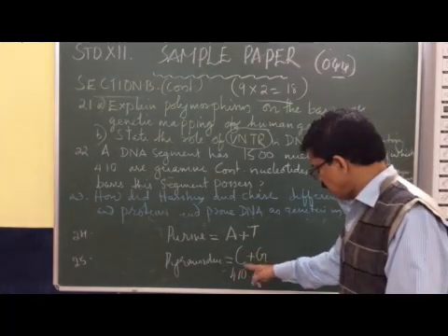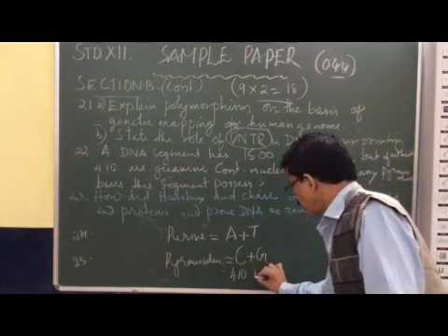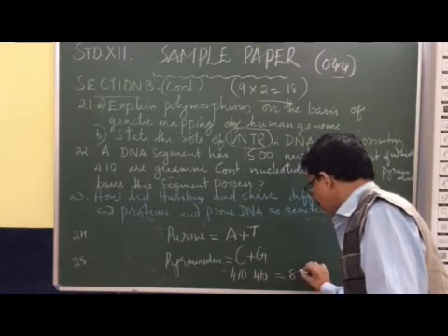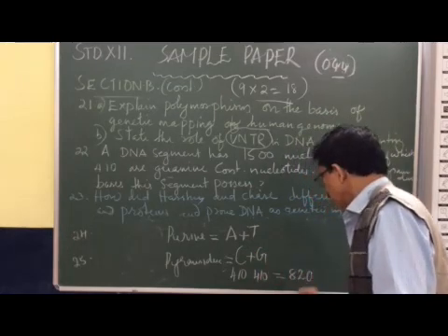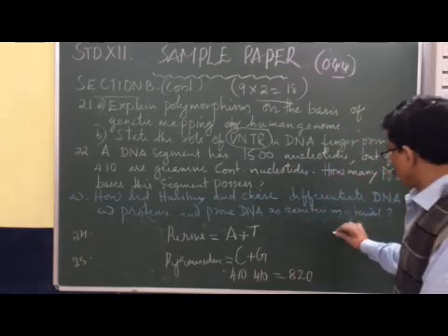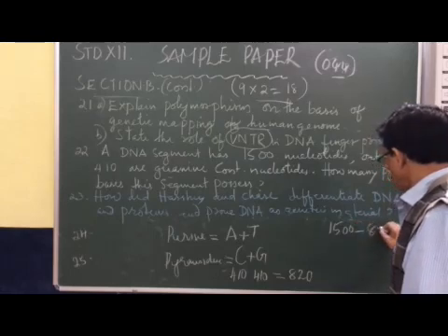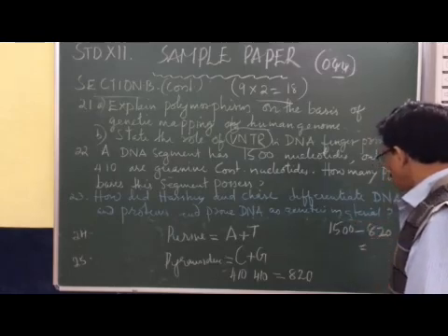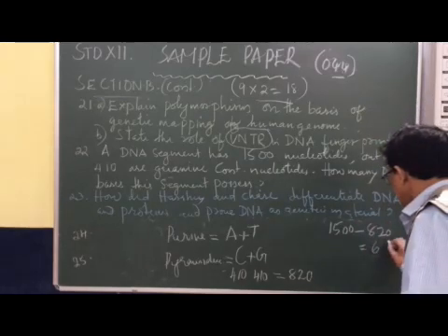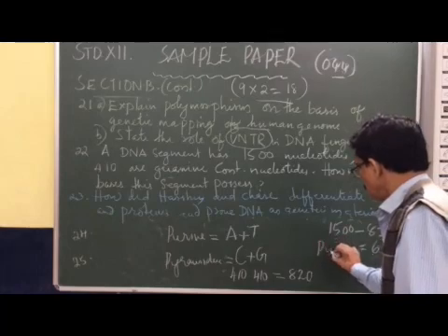So if guanine is 410, then cytosine also will be 410, so the total is 820. Of the total number of nucleotides, 1500 minus 820, you will get how many? 680 purines, adenine and thymine.